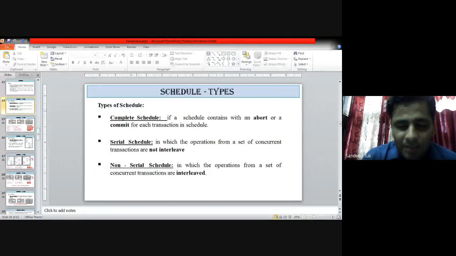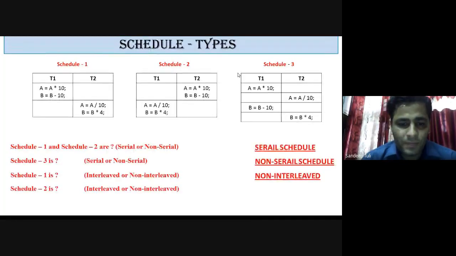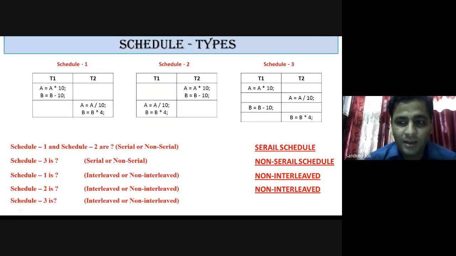Interleaving means multiple operations are executing at the same time. Non-serial is just the reverse of the serial schedule, where interleavings are there. We have seen some examples and identified that schedule 1 and schedule 2 are serial schedules, and schedule 3 is a non-serial schedule. At the same time, schedule 1 and schedule 2 are non-interleaved schedules, and schedule 3 is an interleaved schedule.